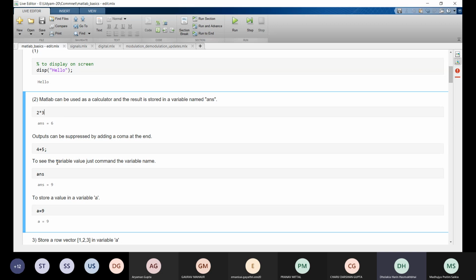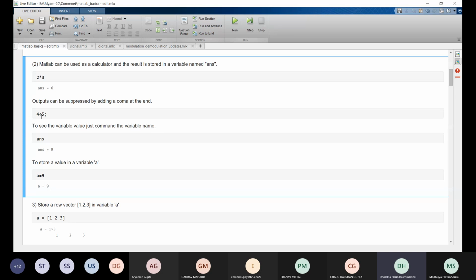Whenever you put a semicolon at the end of a numerical expression, the output is suppressed. Like if you do 4 plus 5 and then apply a semicolon and enter the command, you won't see any output, but the ans variable is updated to 9.